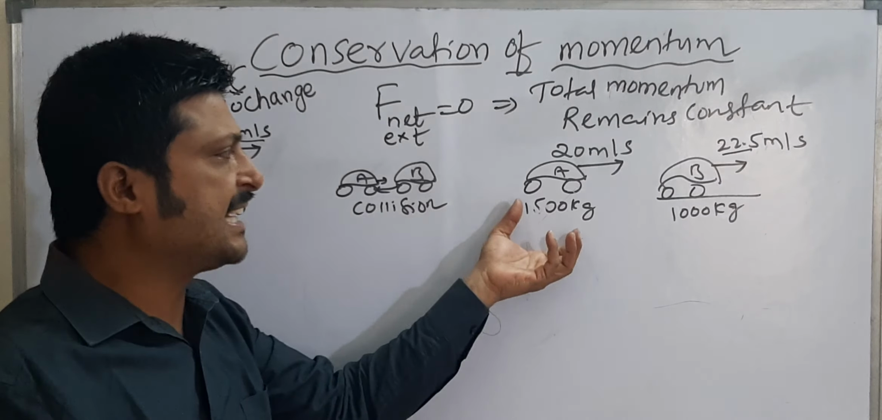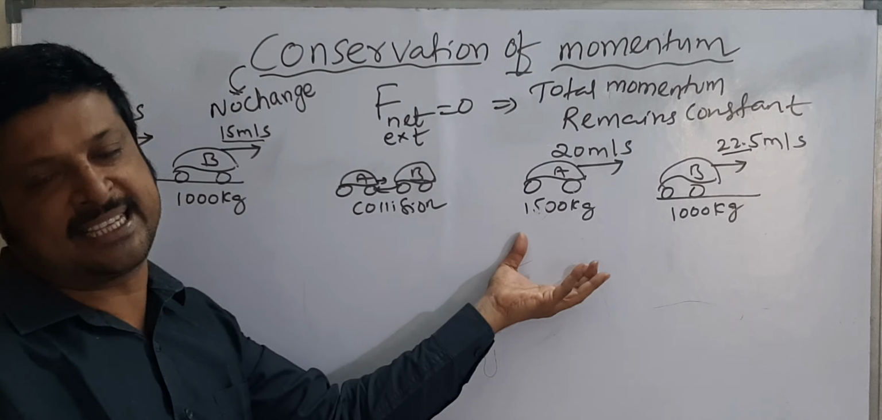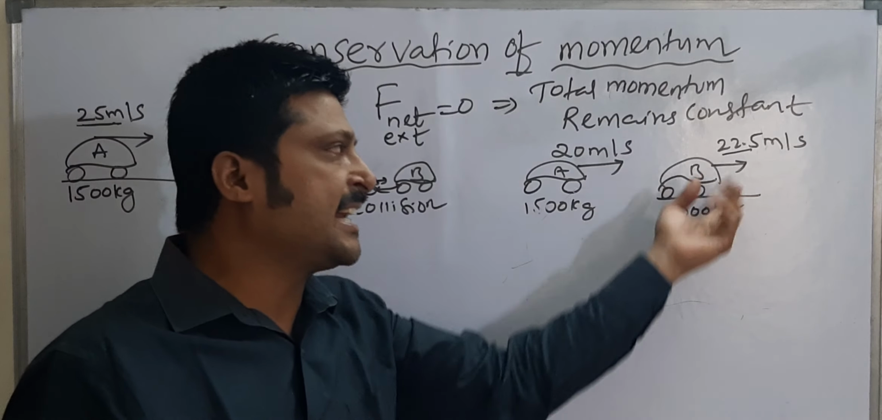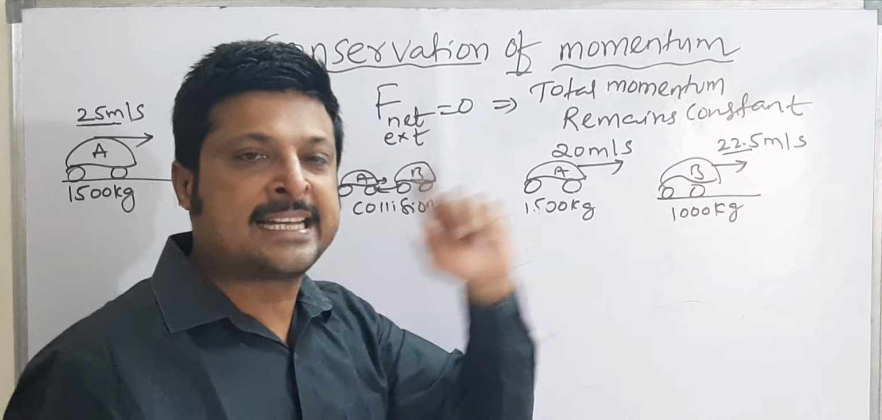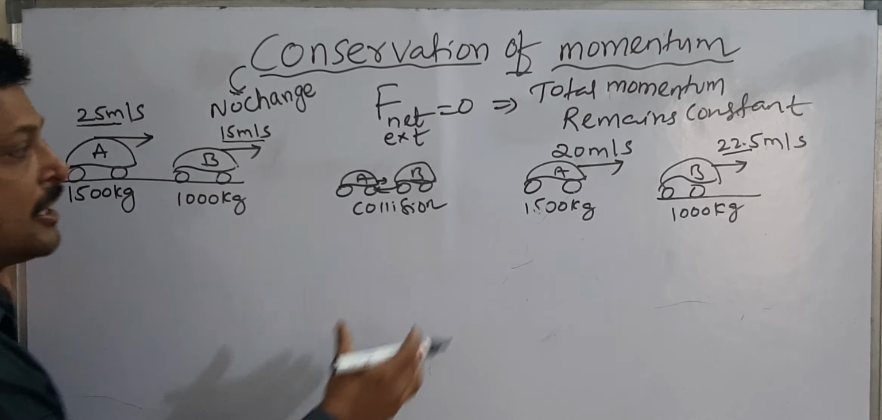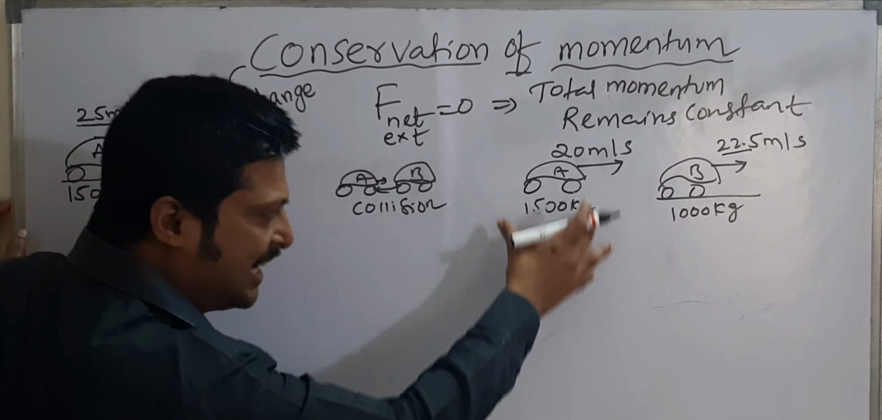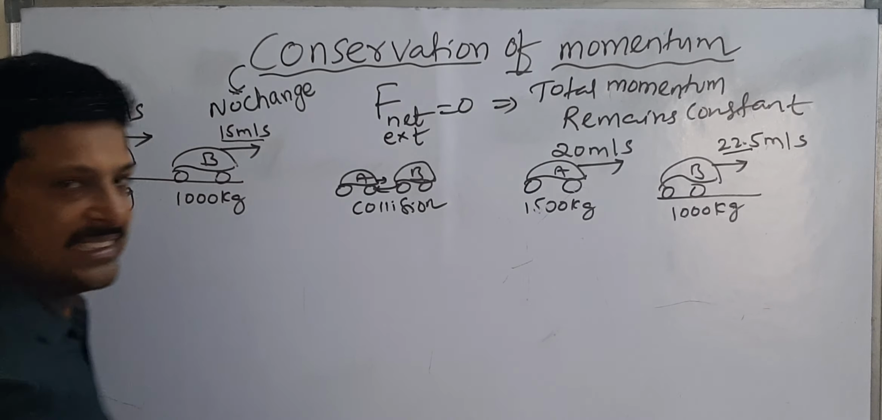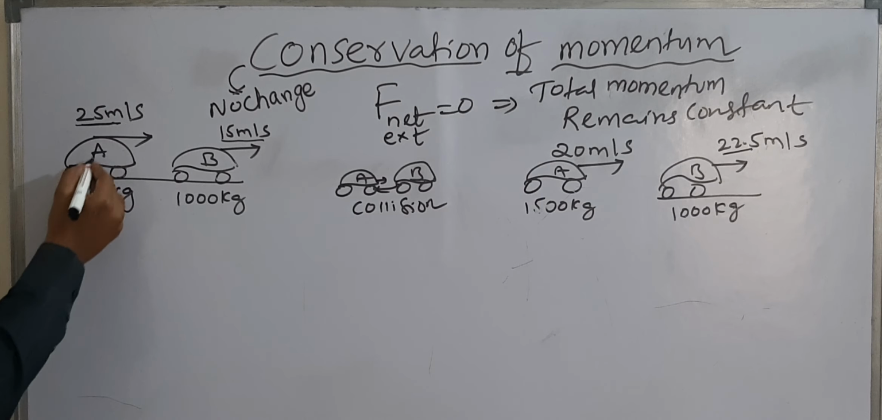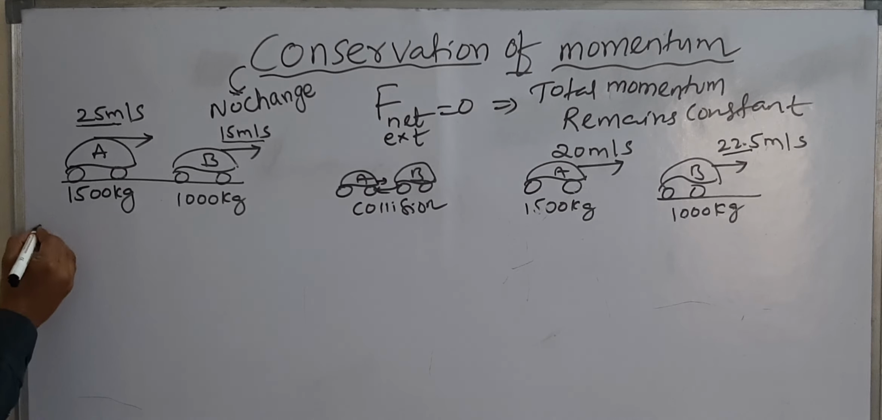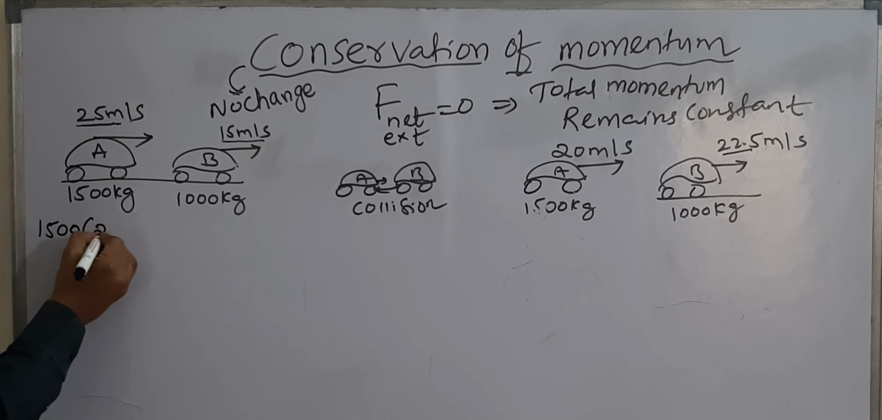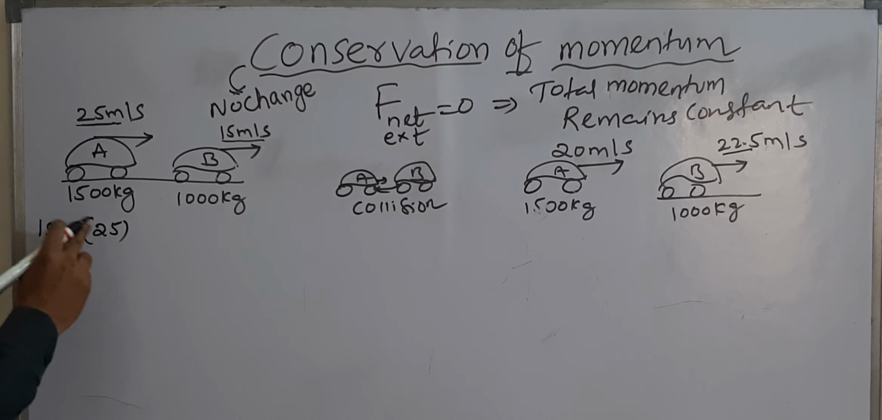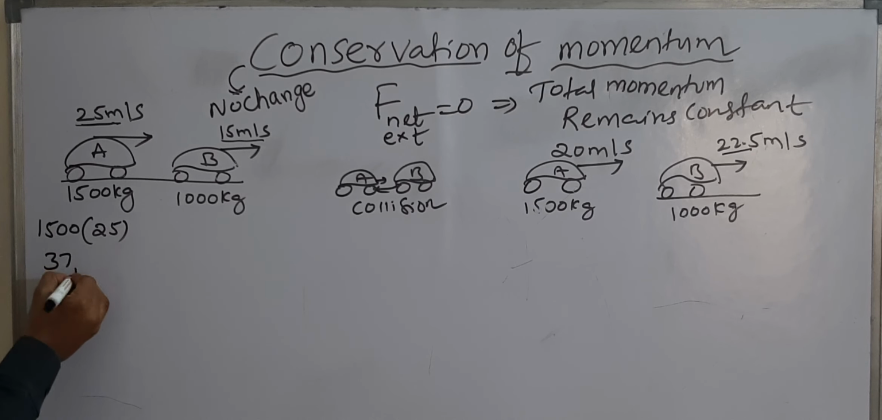If velocity decreases, its momentum decreases. If velocity increases, its momentum increases. That means after collision, the momentum of car A decreases and the momentum of car B increases. Calculate the momentum of car A. Momentum of car A means 1500 into 25, that is nothing but 37,500 kg meter per second.